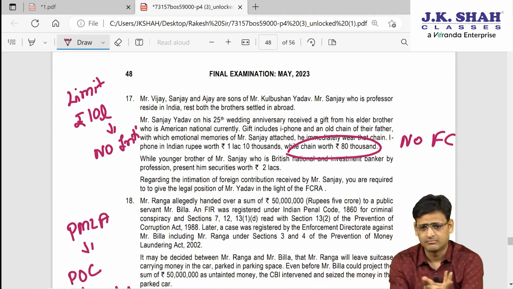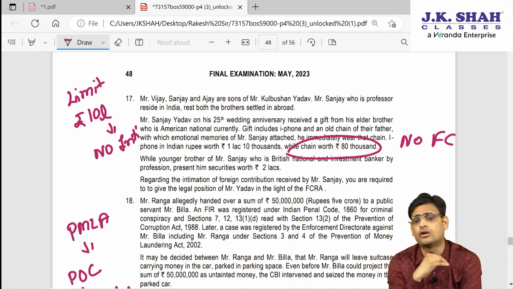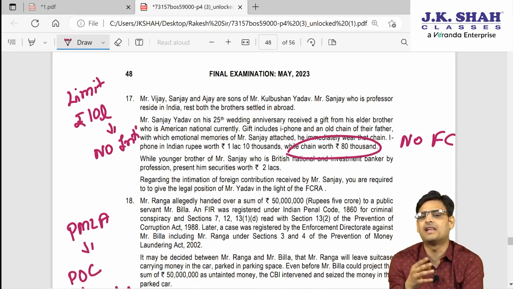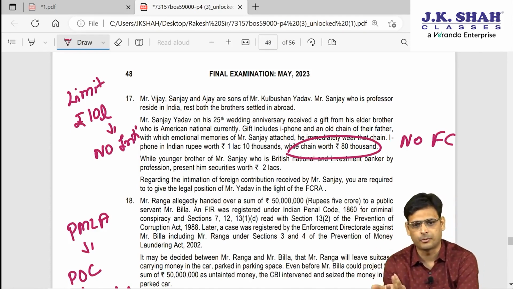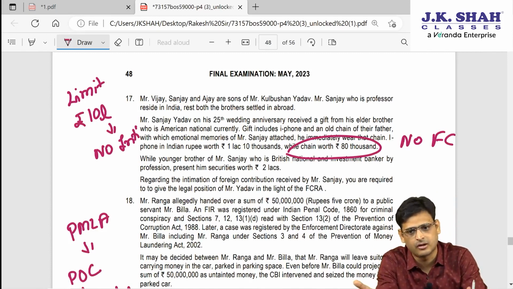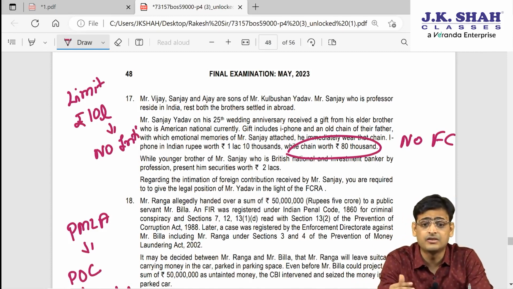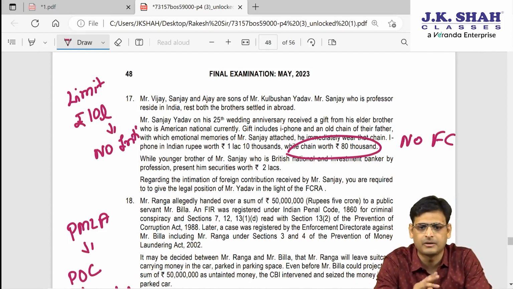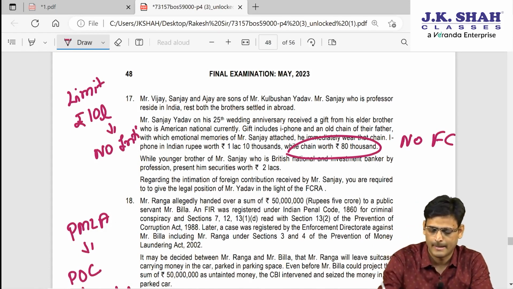It's an amendment, we studied it some time back. So here the amount is not more than 10 lakhs, so intimation is not required. Second thing, if the value is less than 1 lakh rupees, then it is not a foreign contribution at all. So the 80,000 thing is not a foreign contribution, and the thing which is more than 1 lakh is a foreign contribution, but intimation is not required.